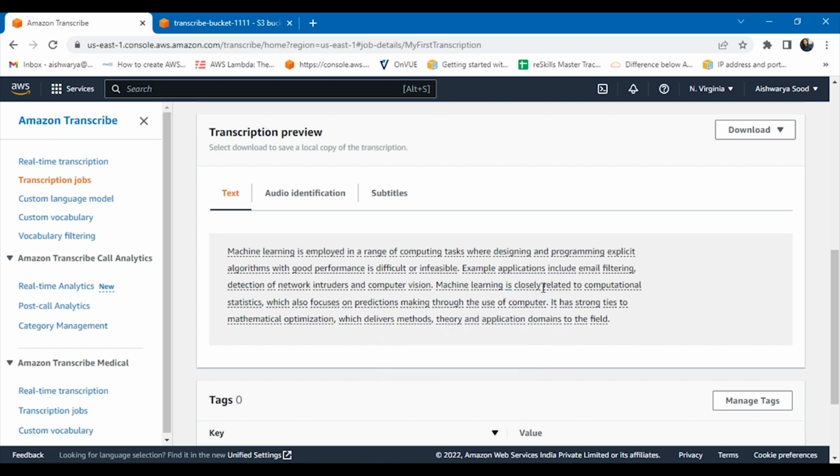For almost all the words that I am checking, for this word, intruders, it is saying it is 99.85% confident. For other words I can see it's almost 100%, and the timestamps are also given, so in case you want to recheck manually, you can do that. That won't be needed, but in case you want to.